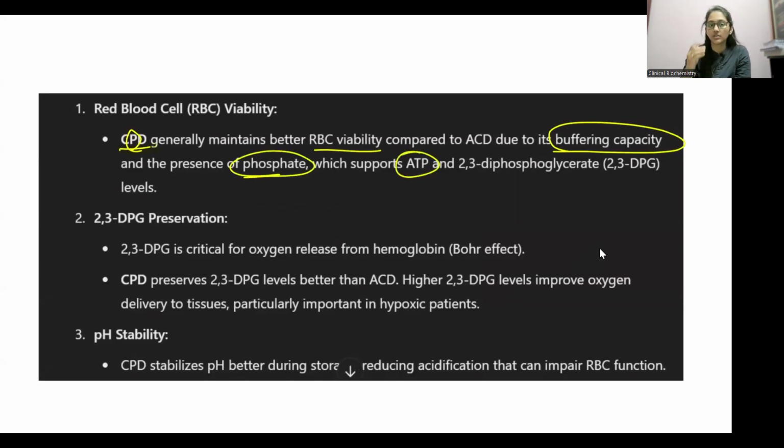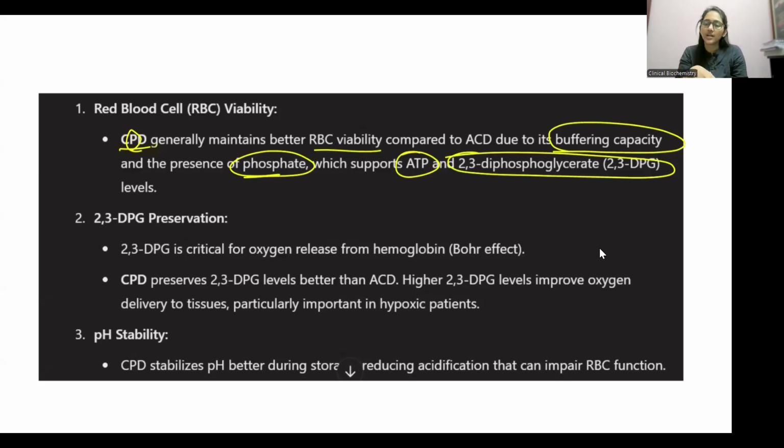Also, because it has phosphate, there is an adequate supply of ATP, and 2,3-bisphosphoglycerate also needs phosphate, right? So the 2,3-BPG levels do not get reduced so fast. Yes, so you will have adequate 2,3-BPG here.